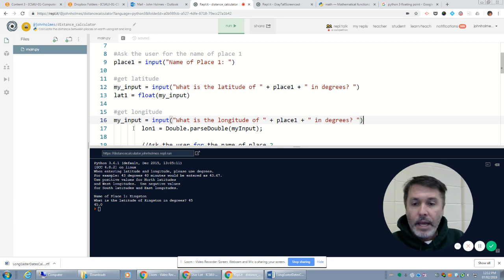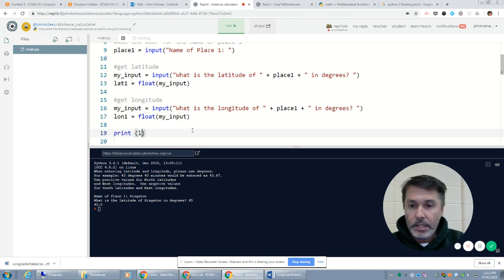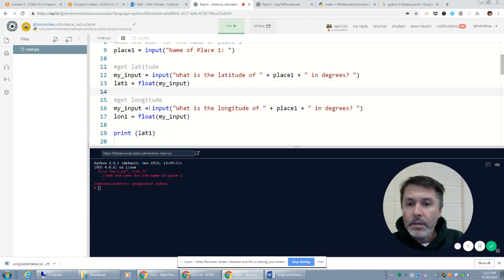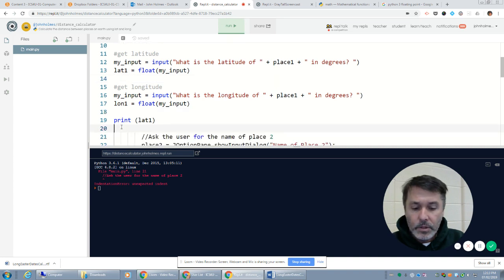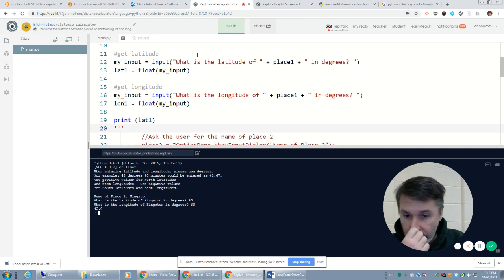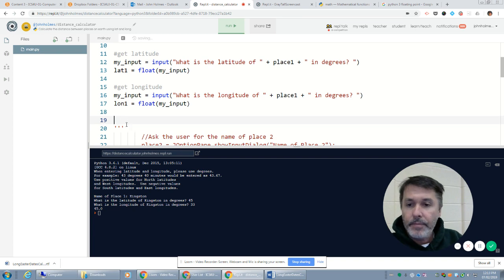No semicolon. Now I'm going to take the longitude value and convert that into float of my input. No semicolon. Again, I think that worked fine, but I always like to test my code as I run. So yeah, another indentation error on ask the user. Oh, because I haven't commented out all the rest of the code. Name of place, Kingston, 45, 22, 33, and I get 45.3 because I printed lat1 as opposed to lon1, but I'm going to believe that my code was fine there.